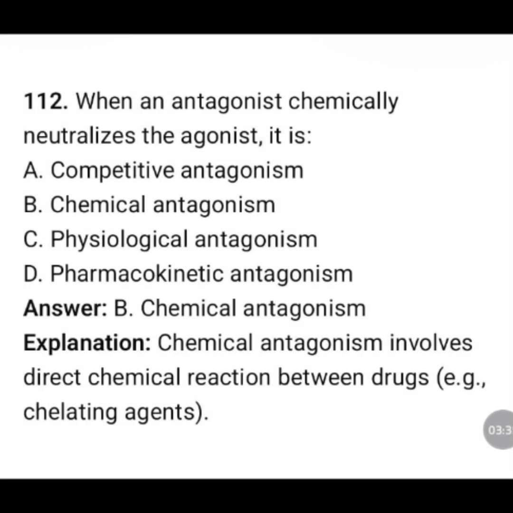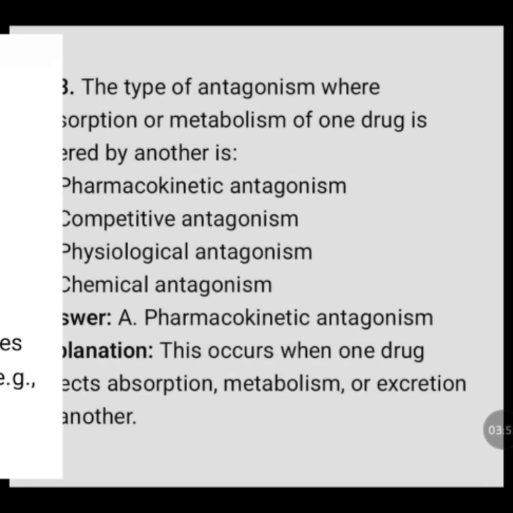When an antagonist chemically neutralizes the agonist, it is: competitive antagonism, chemical antagonism, physiological antagonism, pharmacokinetic antagonism. The correct answer is option B, chemical antagonism. Chemical antagonism involves a direct chemical reaction between drugs, for example, chelating agents.